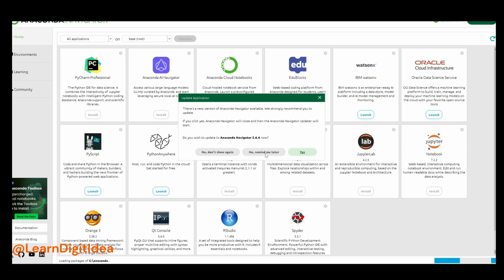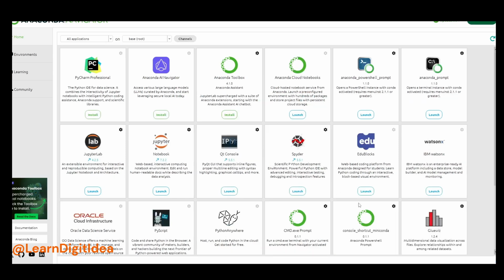There will be an option to update: no, remind me later. Now we launch the Jupyter Notebook and it is not launching. I hit it two to three times and wait for the error message on the screen.